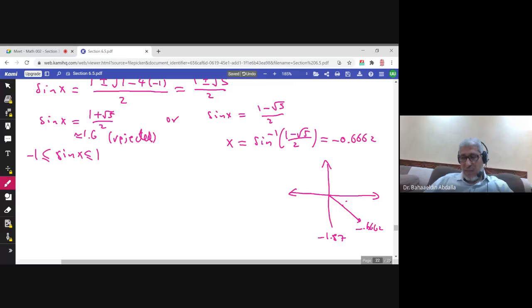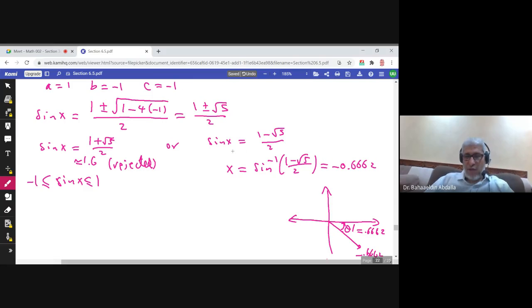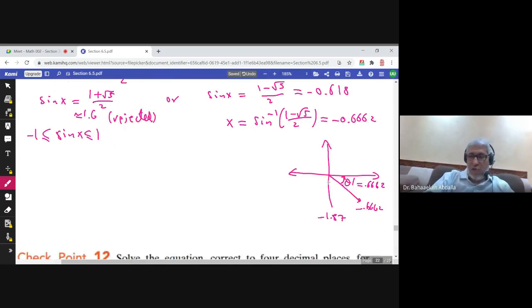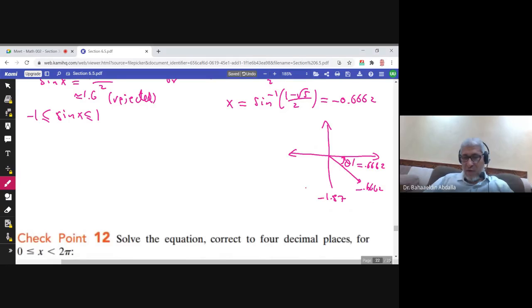What is the theta prime? What is the reference angle of this angle? It is the positive angle, 0.6662. So this is the reference angle, 0.6662. Now, which quadrants are we dealing with? Sine x is equal to this number. Is this number positive or negative? What is (1 minus square root of 5) over 2? It equals negative 0.6. So this is a negative number. So my solutions would be either in the third quadrant or in the fourth quadrant because sine is negative.